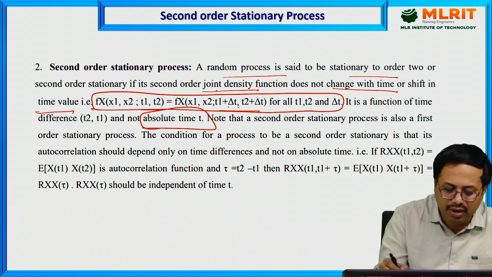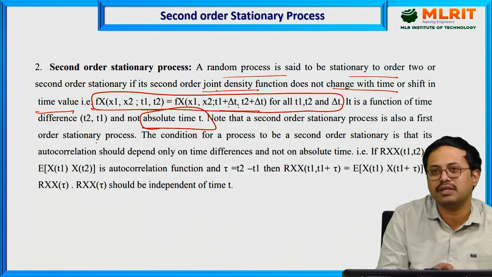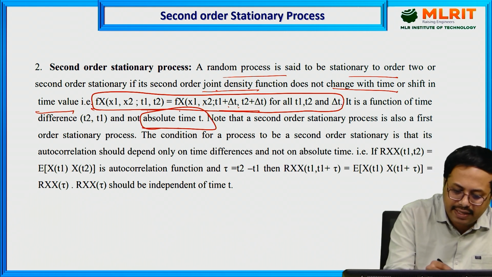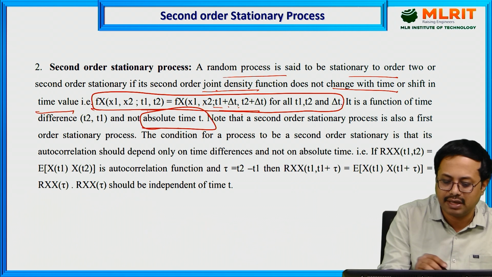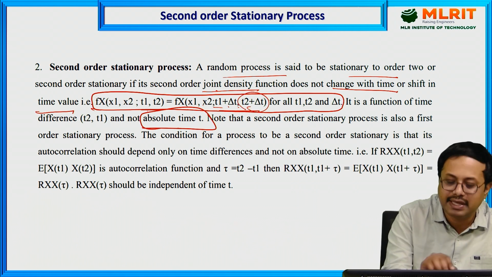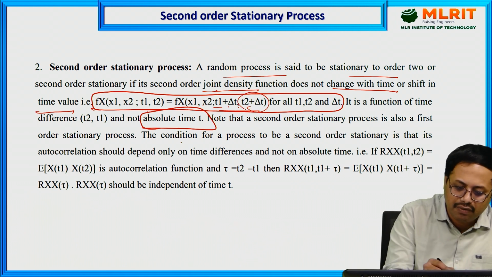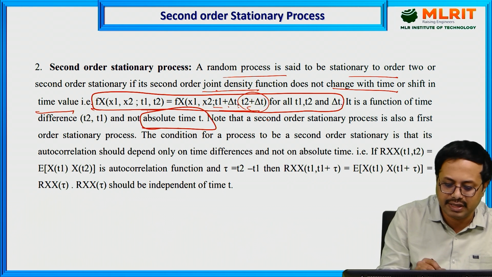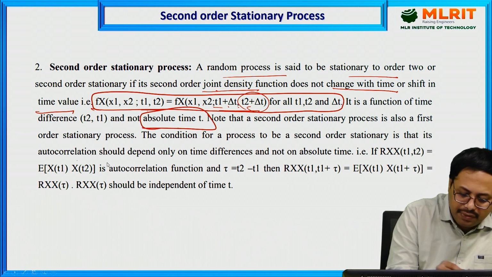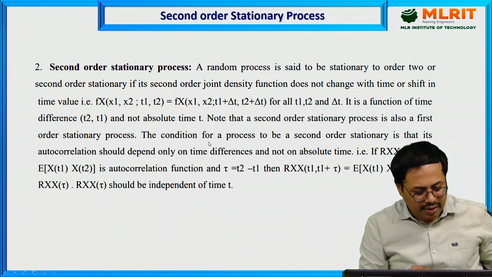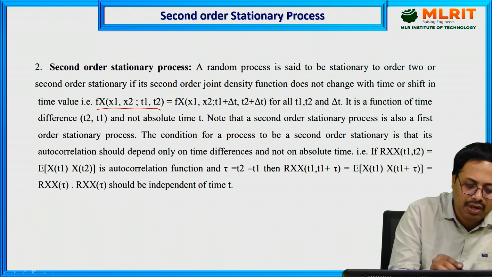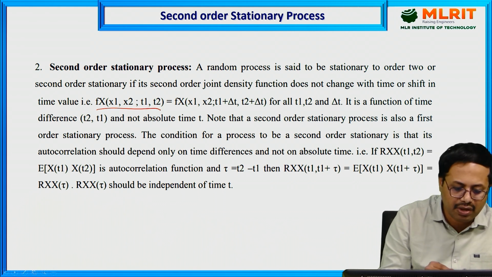Note that a second order stationary process is also a first order stationary process. If you consider only t1, you have the first part, and if the t2 part is 0, then you have only the first part. Then it is also valid for the first order stationary process. For a second order stationary process, the correlation concept is applicable.